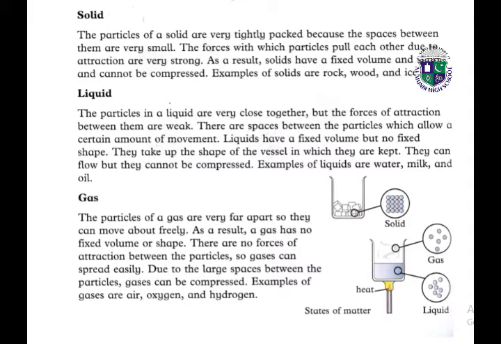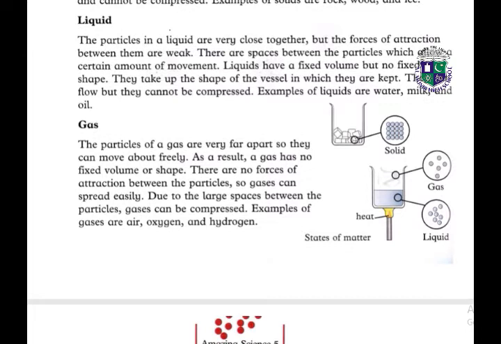Next state is liquid. The particles in a liquid are very close together, but the forces of attraction between them are weak. There are some spaces between the particles which allow a certain amount of movement. Liquids have a fixed volume but no fixed shape, because they have weak forces of attraction and there are some spaces between their particles.